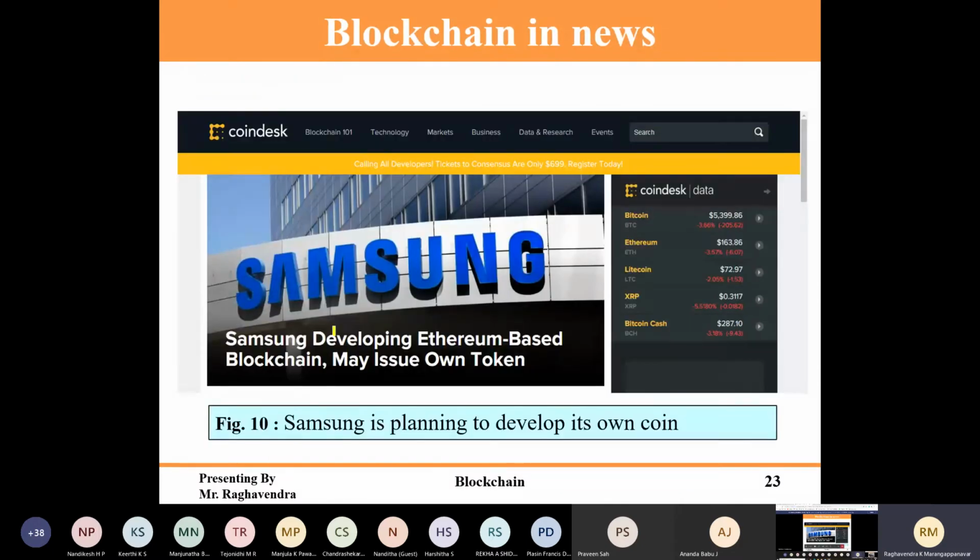Samsung is introducing its own coin, so that if you have a Samsung account, you can buy it. It's only to buy Samsung products. I think for Samsung phones, they may introduce their app to buy through this Bitcoin. Whenever it comes to Ethereum, the Ethereum coin is ETH. So for Bitcoin, BTC.